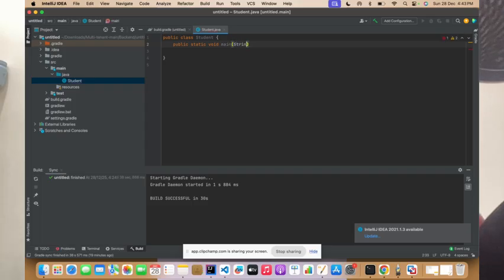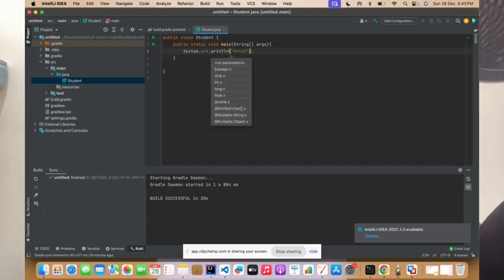And to compile this, okay. So if I want to print something on the system, I have to write System.out.println. I say hello world.